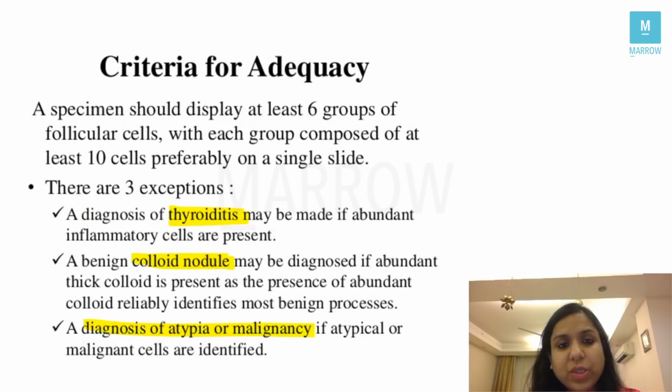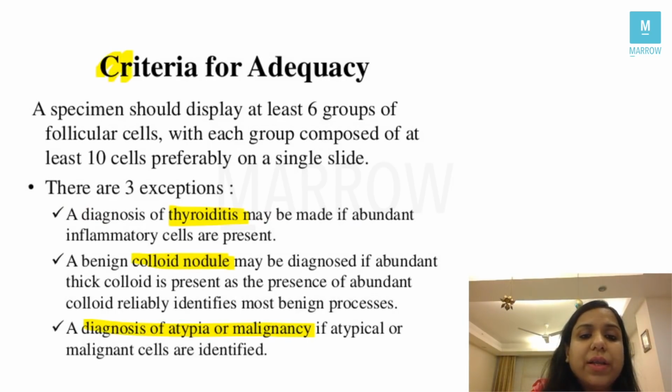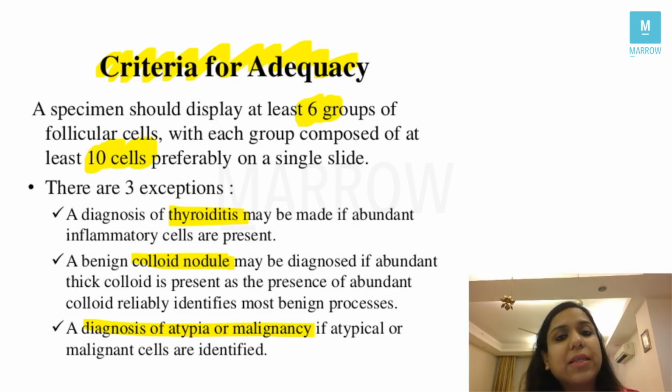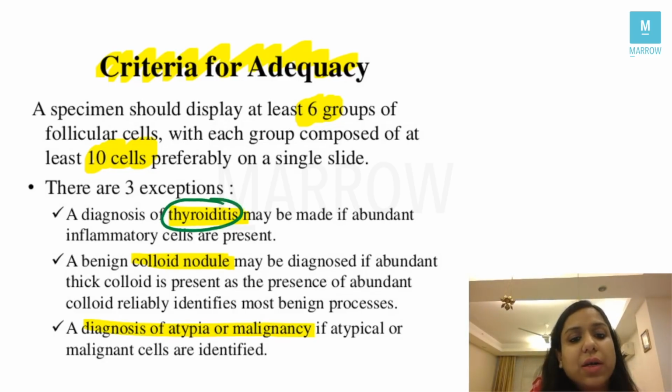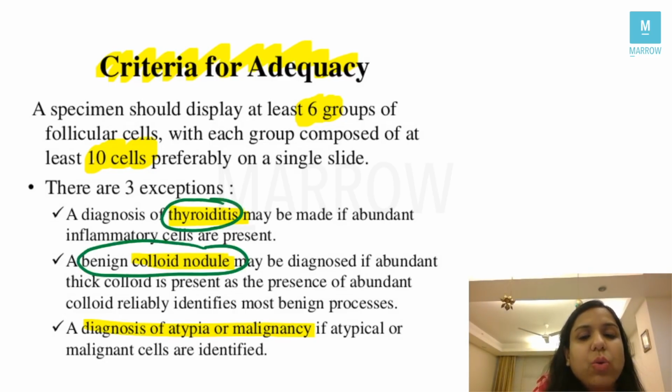A very tough question. What are the criteria for adequacy of thyroid FNAC? 6 groups of follicular cells with at least 10 cells each, right? But there is an exception to this criteria. What are the 3 exceptions? 1, thyroiditis if the patient has, or there is a colloid nodule, or there is atypia or malignancy, right?